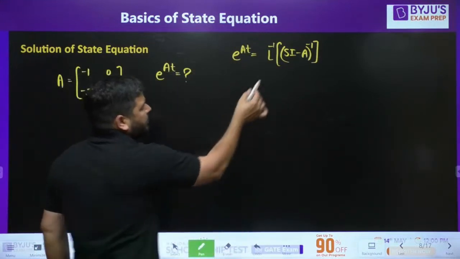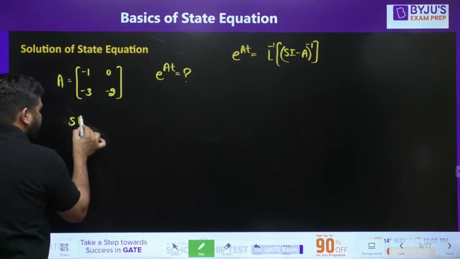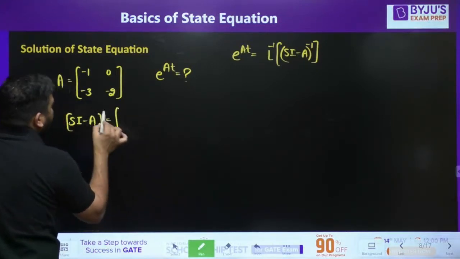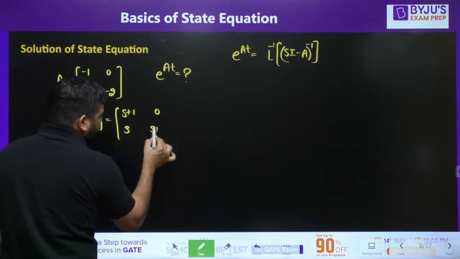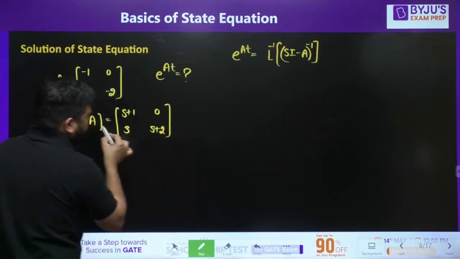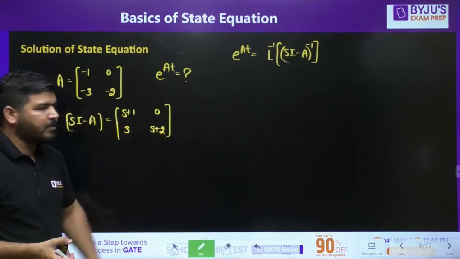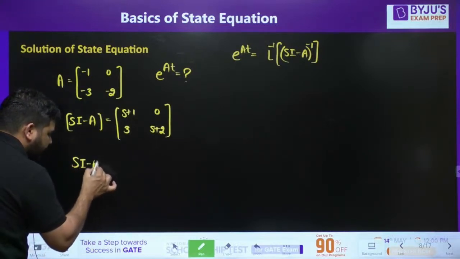Now how to calculate? First we have to calculate sI - A. So if I write s into identity minus A, then this will be equal to [s+1, 0; 3, s+2]. Okay, this is sI - A, sI minus this A matrix. Now we need to calculate (sI - A) inverse.